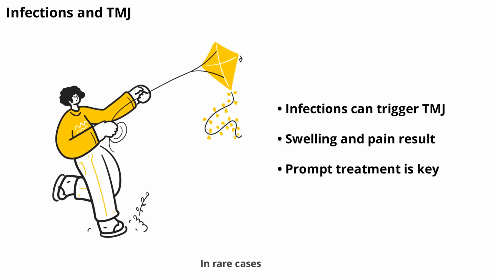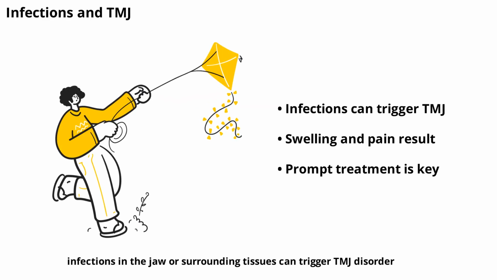In rare cases, infections in the jaw or surrounding tissues can trigger TMJ disorder. Bacterial or viral infections can cause swelling, pain, and even abscesses that affect the joint's function. Prompt treatment of infections is crucial to prevent long-term damage to the TMJ.